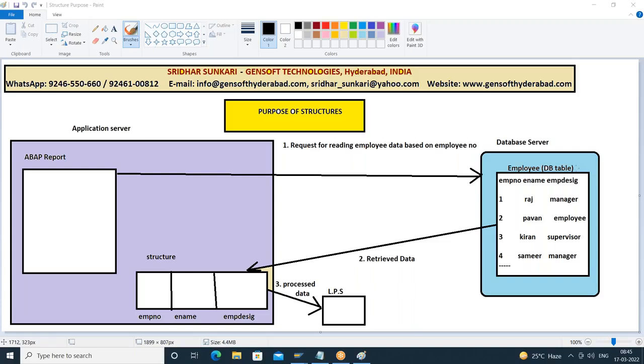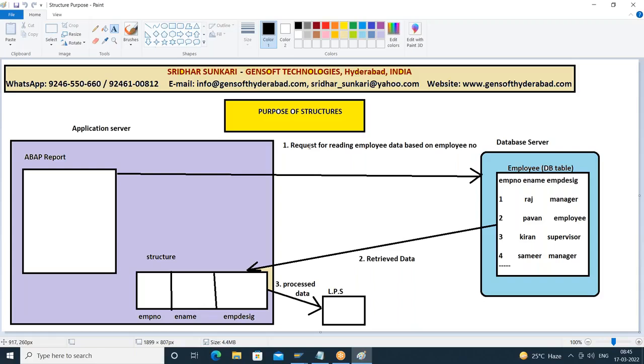Okay. So based on this data, we need to develop the reports. Huge amount of data would be there in the database tables. Now I want to develop reports on that particular data so that I can analyze something by looking at that particular report. So when you execute the report, we have to send the request to the database. We have to fetch the data. We have to read the data from the database. What are the data we retrieve from the database? That retrieved data will come and sit in what?